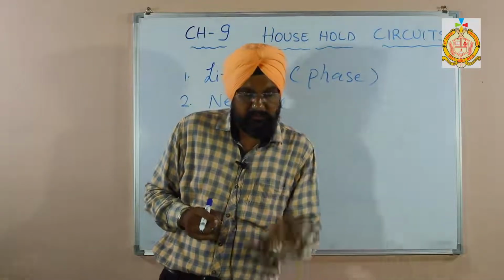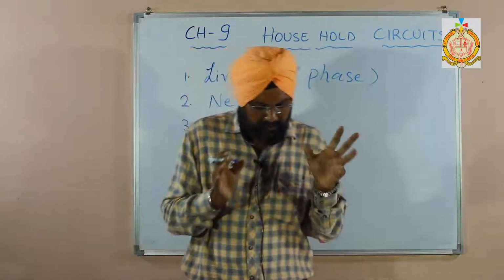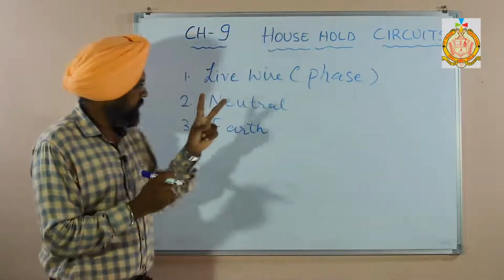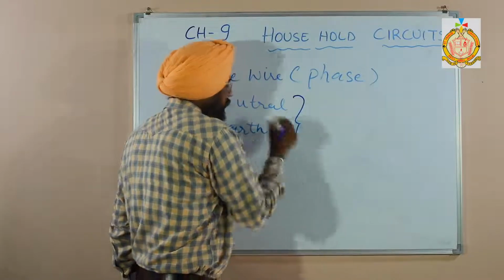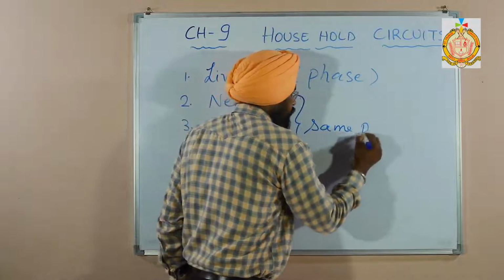First of all, we need to know that the neutral wire and earth wire are connected together because they have the same potential.